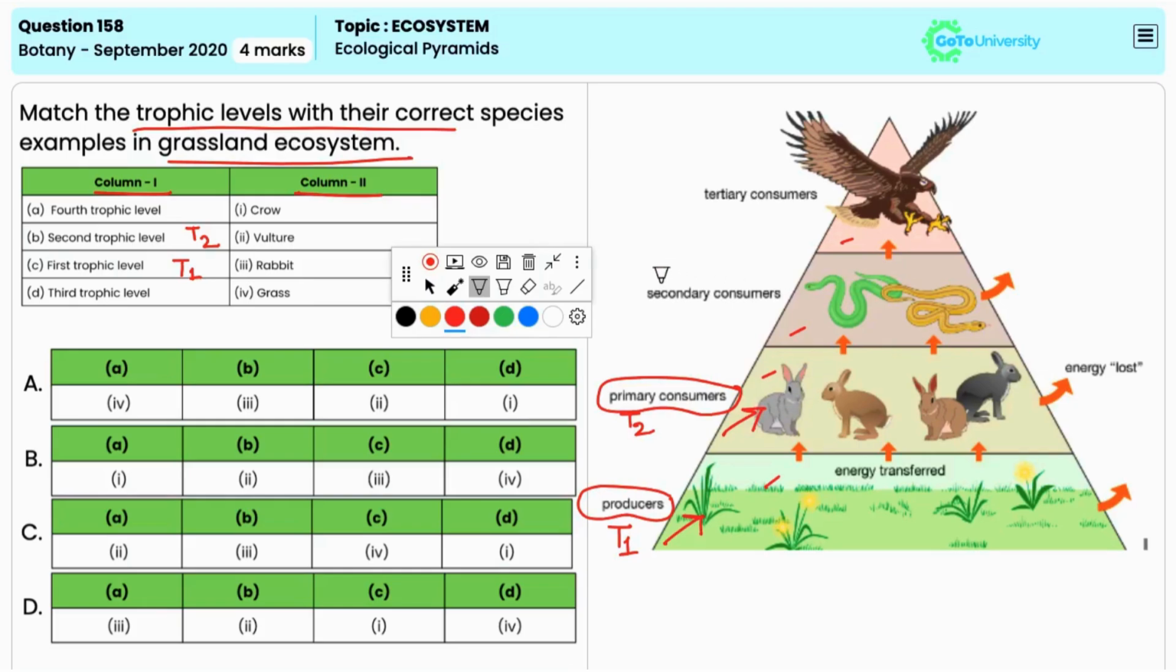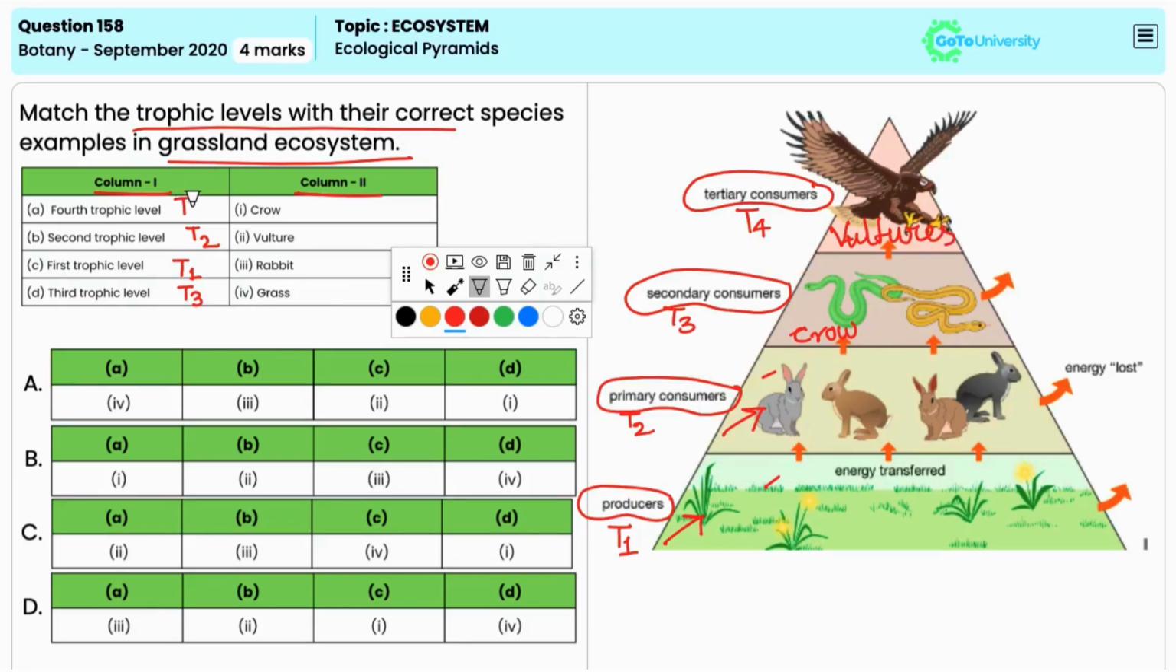The third trophic level, T3, consists of primary carnivores or secondary consumers that feed on the herbivores. So, in this case, crows may prey on rabbits. The fourth trophic level, that is T4, includes secondary carnivores or tertiary consumers that feed on the primary consumers. And in this case, the examples can be vultures.